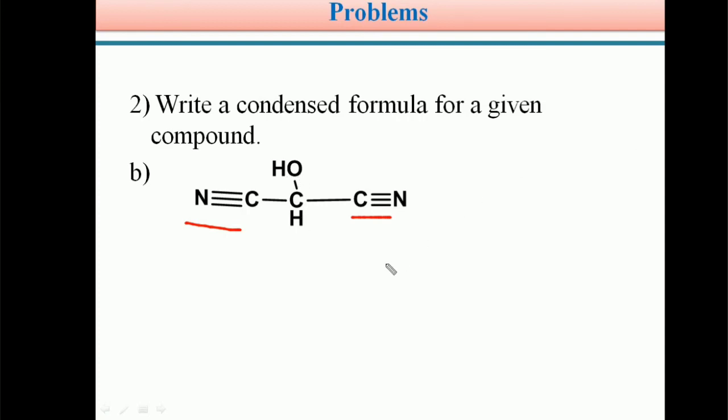So we can write: one OH group is connected to the carbon, and this carbon has 2 cyano groups. In the subscript I can write a 2, and this carbon is also attached to one hydrogen. So this is the condensed representation of the given compound.